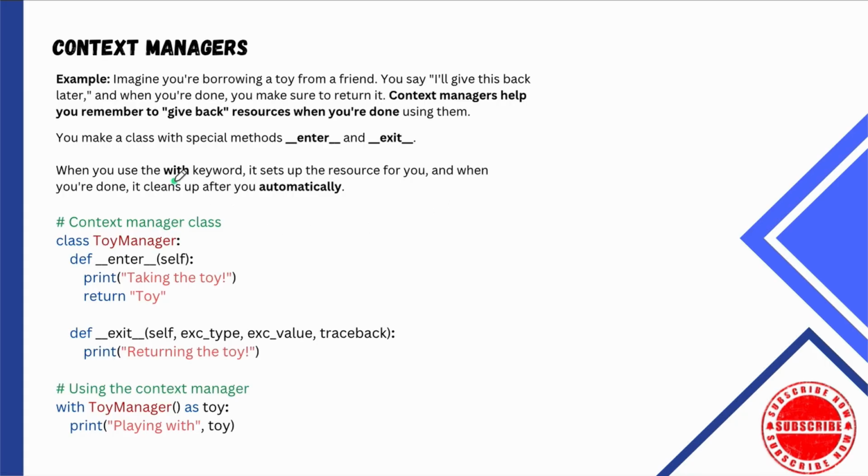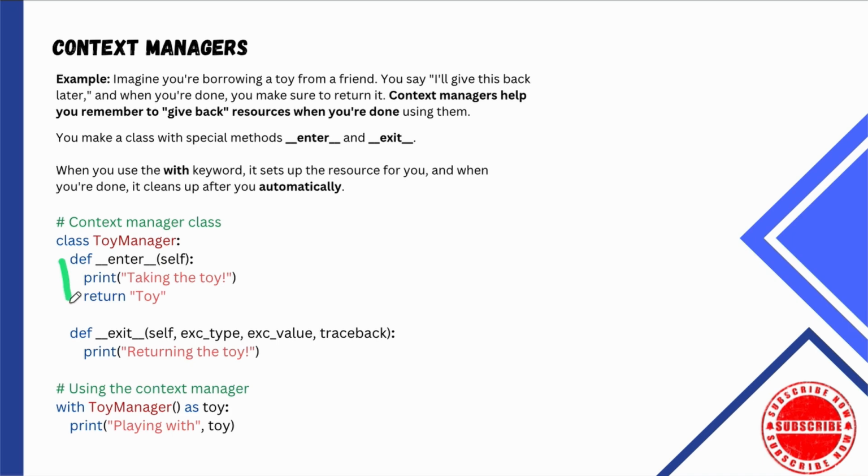And then when we're ready to exit, we're going to do something else. That's what these dunder methods do. When you use the with keyword, it sets up the resource for you, and when you're done, exit will automatically clean it for you. So I create a class called toy manager.